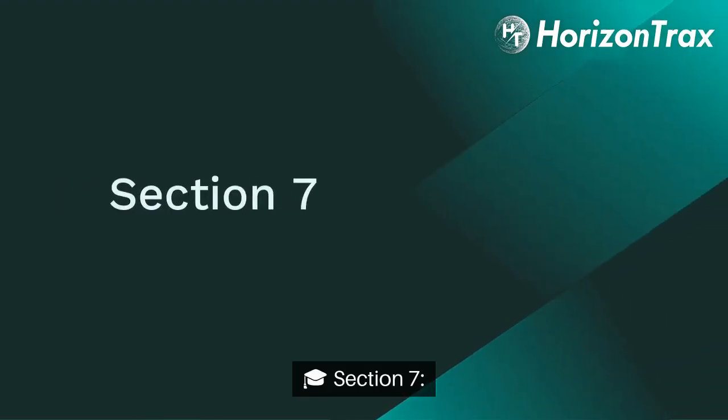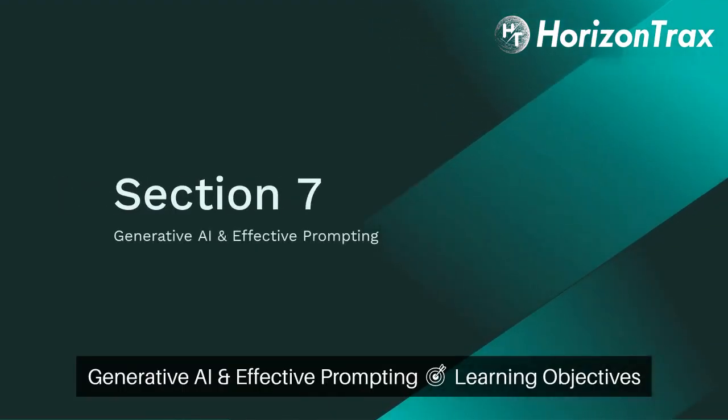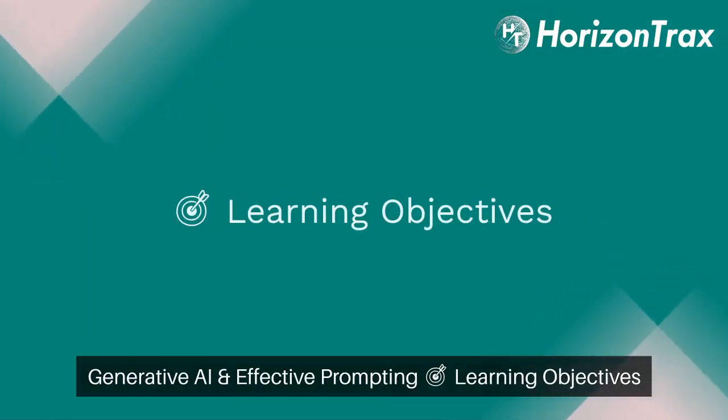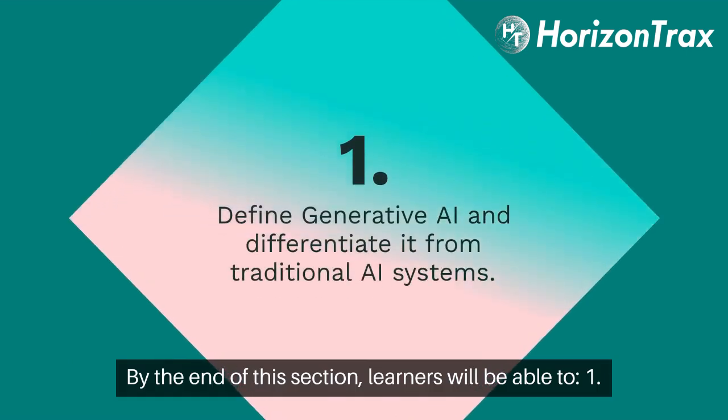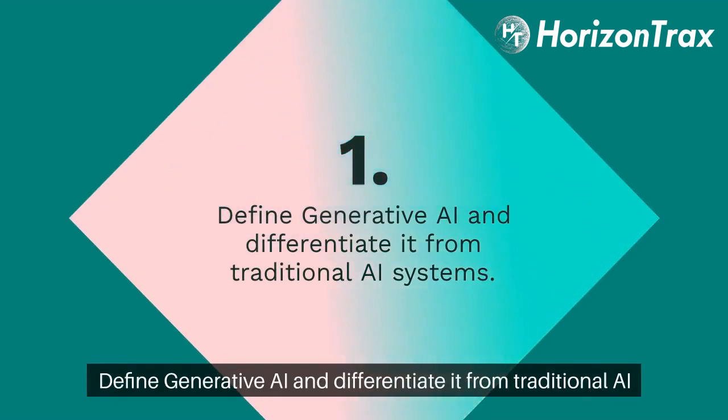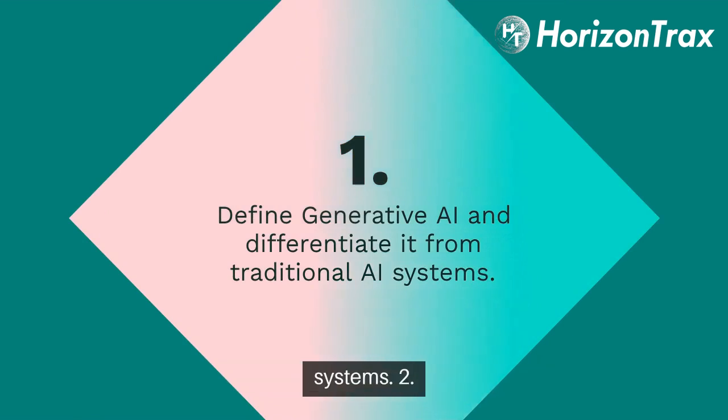Section 7. Generative AI and effective prompting learning objectives. By the end of this section, learners will be able to: 1. Define generative AI and differentiate it from traditional AI systems.